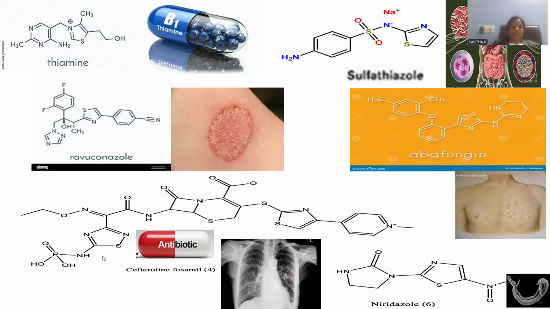Let me introduce another bulky molecule you can locate. It is to some extent resembling the penicillin. And here is the kind of thiazole moiety you can locate, a pyridine existing in the form of quaternary pyridinium. And here is the sulfur containing six-membered ring, the part of this one.